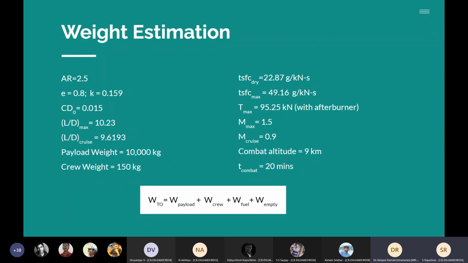Just divide the ratio 49.16 by 22.87 and multiply that to the earlier figure. It's approximately 1.62. Great, both numbers look right.